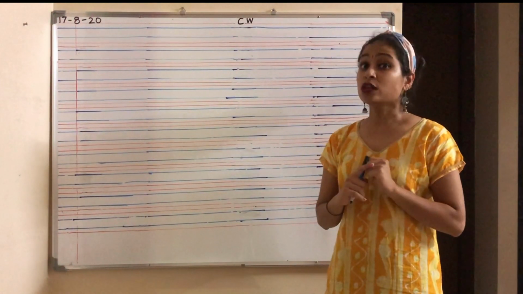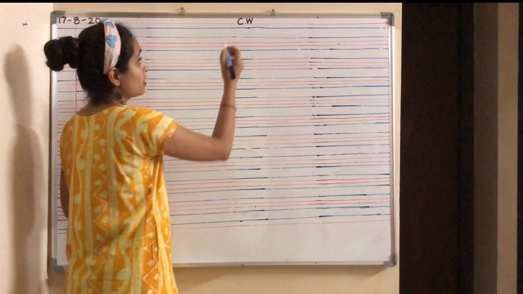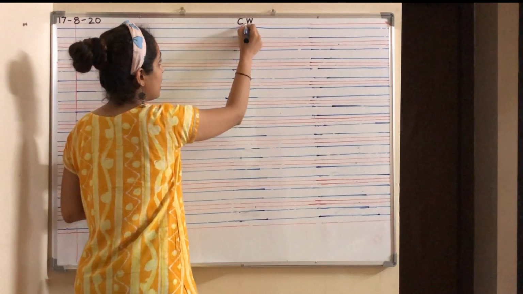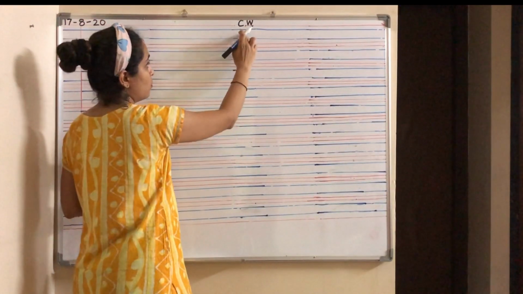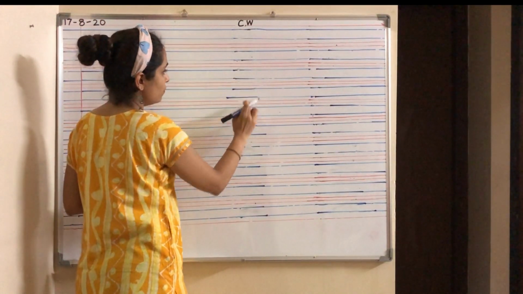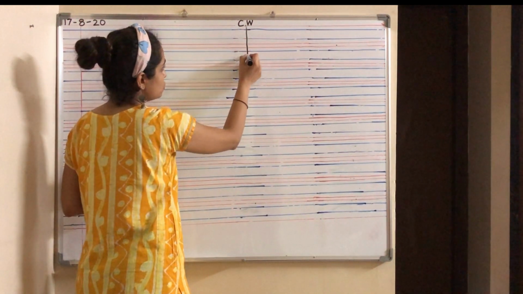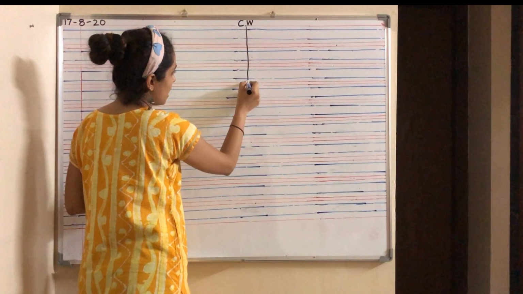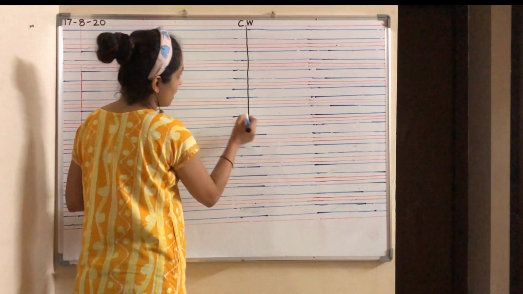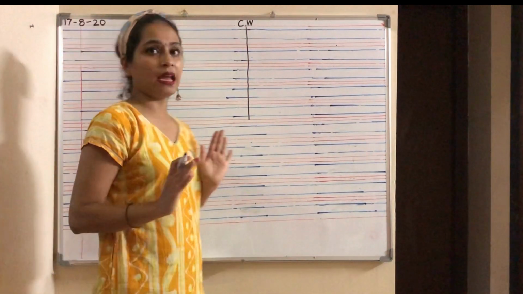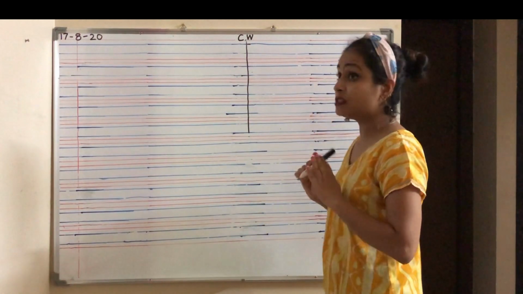So for that you have to draw a line. You will draw lines only till 5. So 1, 2, 3, 4, 5. Count and draw. Like this, only this many lines you have to draw. 1, 2, 3, 4, 5 and stop.